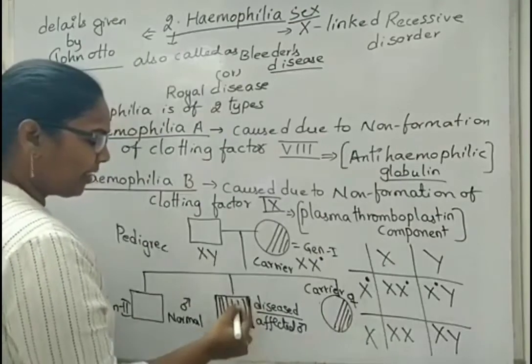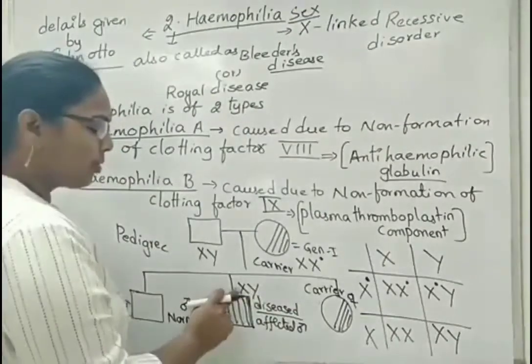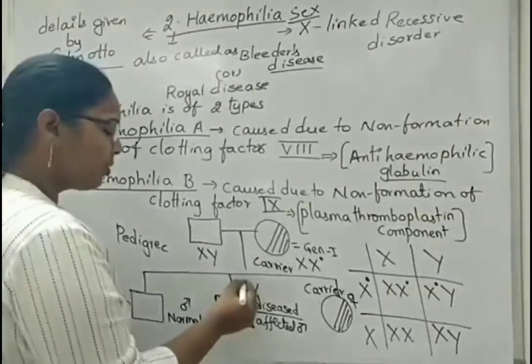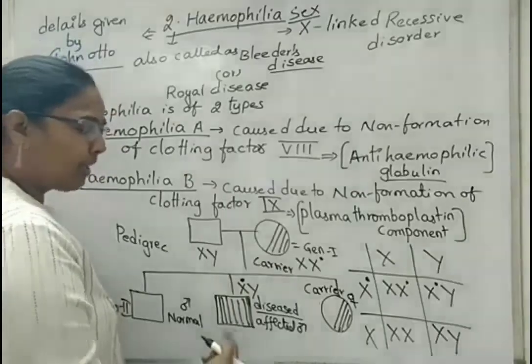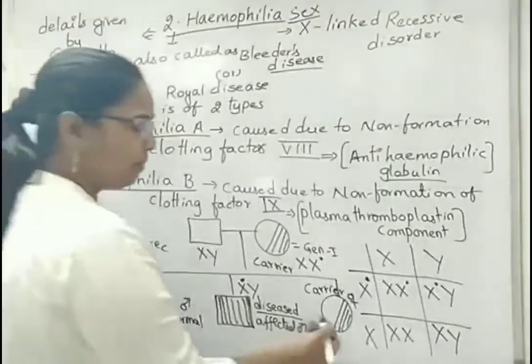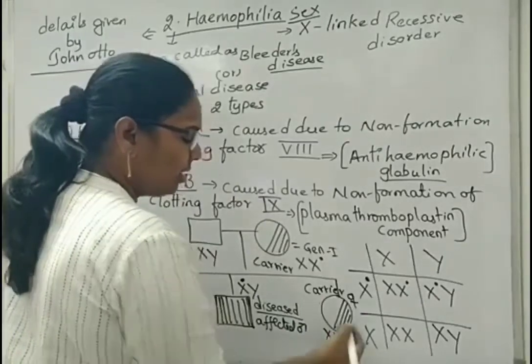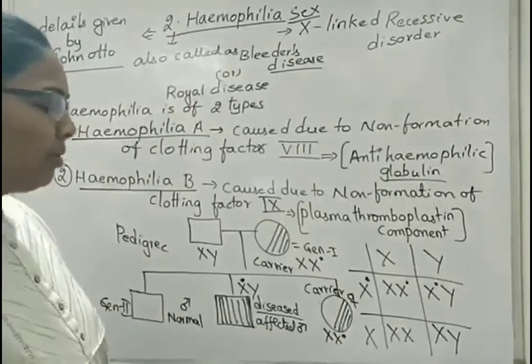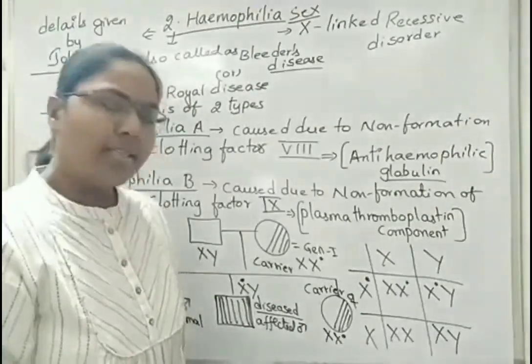This can be written as: affected male sex chromosomes are hemizygous, one X chromosome and one Y chromosome. So the X chromosome will be carrying that affected hemophilic gene, so that particular male will be affected. Here in case of female, when both X chromosomes are there, if the hemophilic defective gene is present on only one X chromosome, then we can consider such females as carriers.